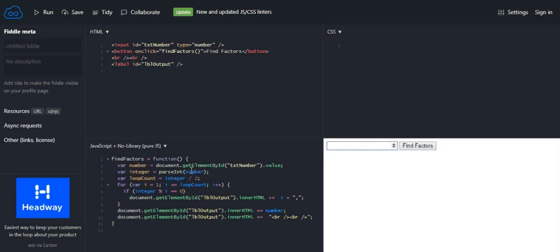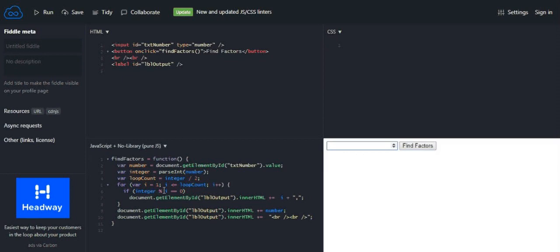Now we're going to learn something new. We're going to learn a for loop. It's going to repeat this a number of times. So there's a variable, var i is equal to 1. Then i will run till loopCount, I'll tell you what loopCount is, and then i++. So what does this mean? The for loop sees that var i is equal to 1. So integer, which is the number, mod i is 1. If it's equal to 0, that is a factor.